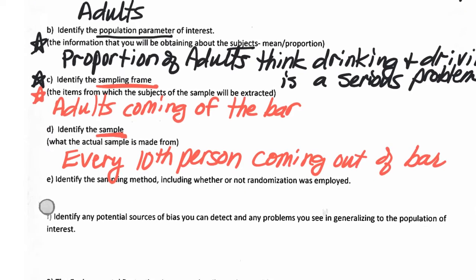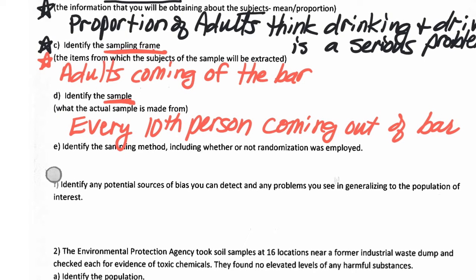So there's the difference. The sampling frame is larger than the sample. It's who you actually look at. Your population may be all sports fans, but you just randomly selected one sports arena, and that's your sampling frame, and then you randomly selected some people from that arena, and that would be your sample.